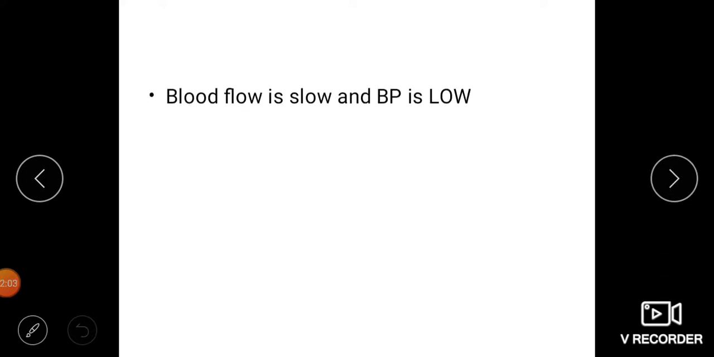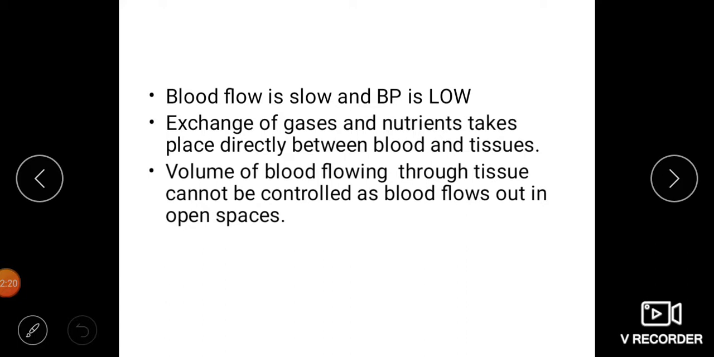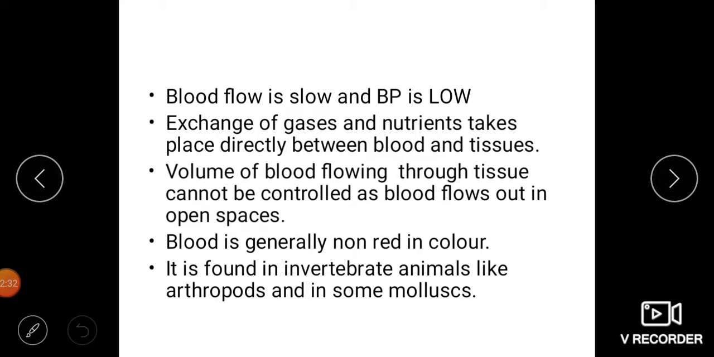Blood flow is slow and blood pressure is low for open circulation. Exchange of gases and nutrients takes place directly between blood and the tissues. The volume of blood flowing through tissue cannot be controlled as the blood flows out into open spaces. Blood is generally non-red in color. It is found in invertebrate animals like arthropods and in some molluscans. The majority of invertebrates which have a circulatory system show the open type of circulation.